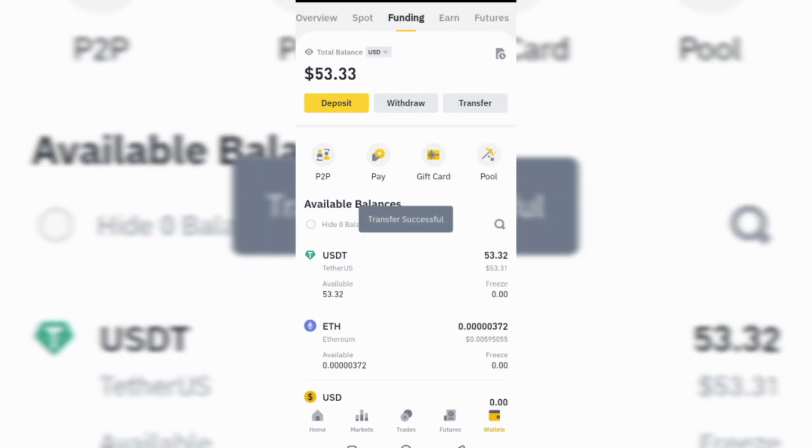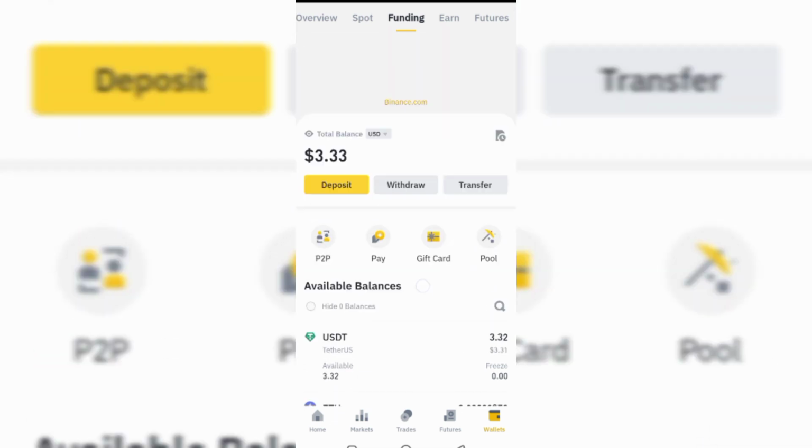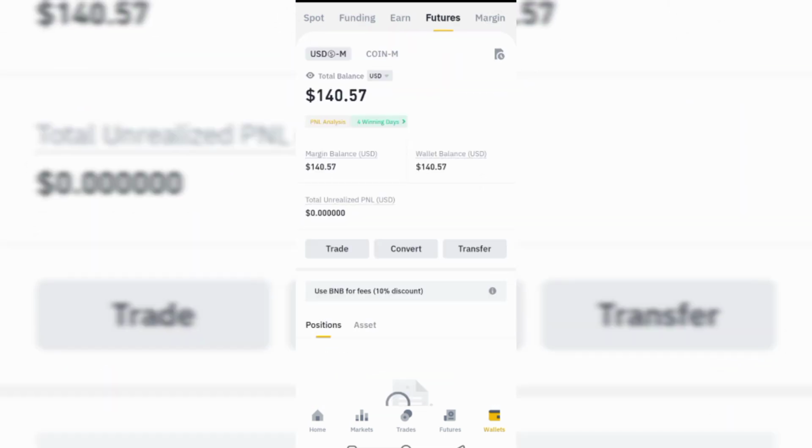Transfer successful. So I won't have $50 under here again. I won't have $50 under funding. The money is now in futures, under futures. I had $19 before. Now I added $50 to it, so making $140. So this is the first thing you have to do, because if you don't do it this way, you cannot use the money under spot or under funding to trade on futures. So after getting to this point, then you want to start trading.